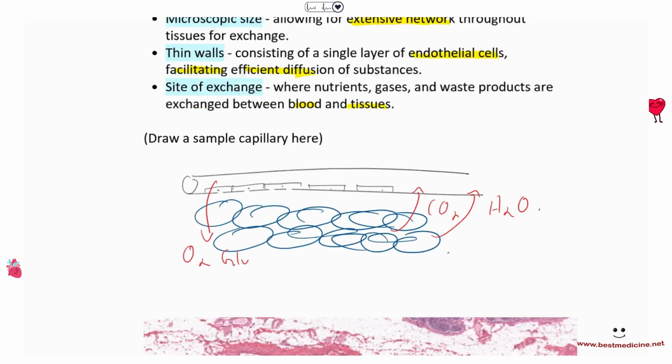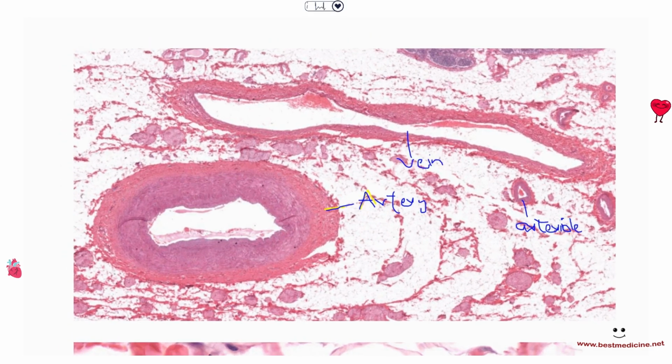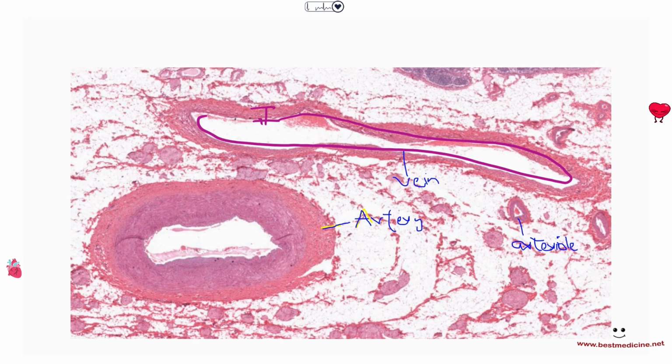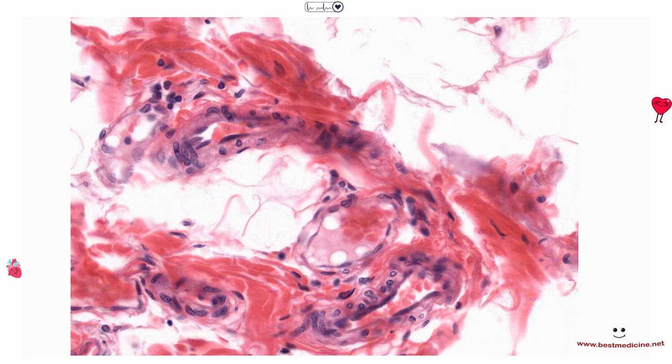So I have a picture for you guys here from a microscope, and in this case, you can see that you have this very big vein, for example, right? A very big lumen, and comparatively to the artery below, it's got a thinner wall. Then we've got the artery, and artery has a very thick wall. If you notice here, it's got this very thick wall, and it's got a narrower lumen as compared to the vein. Here's an arteriole, which is a very small artery, and let's try to find some capillaries here.